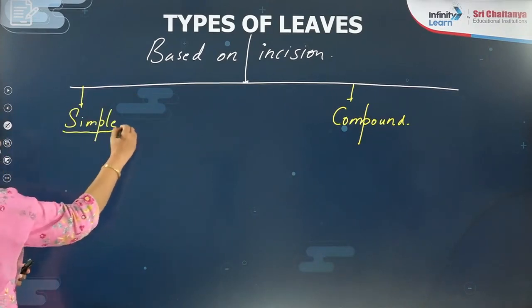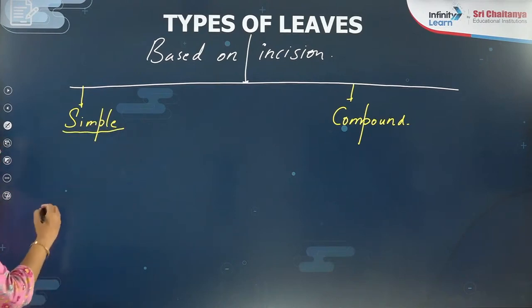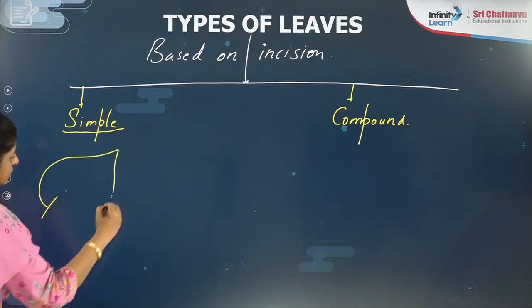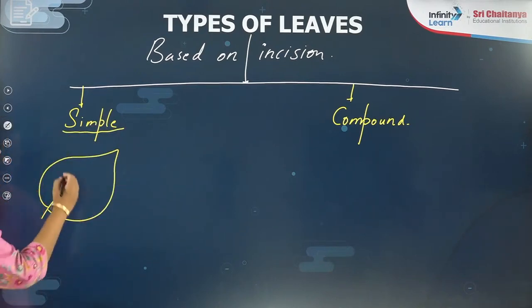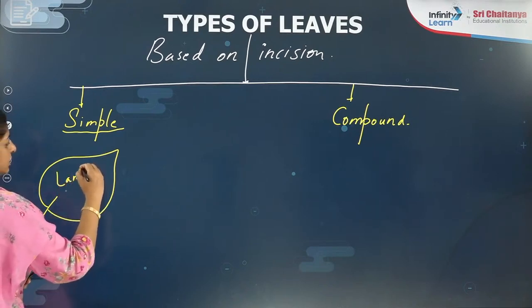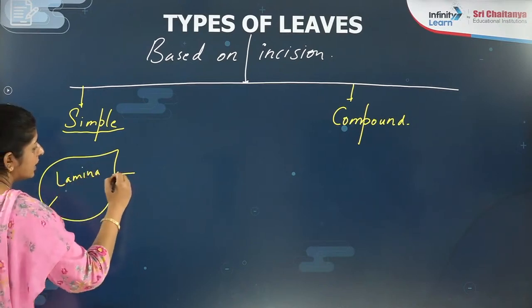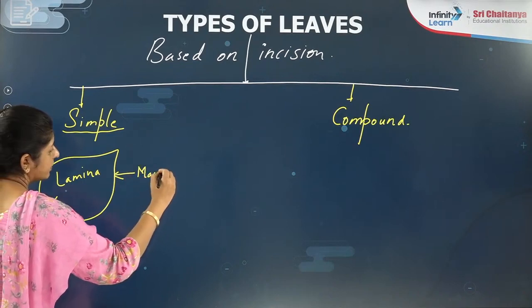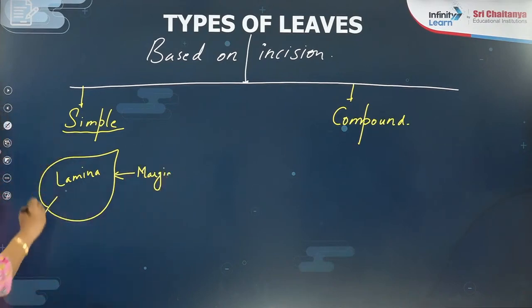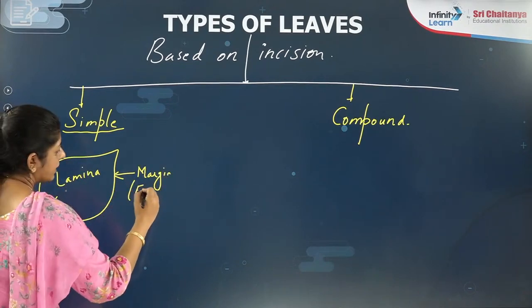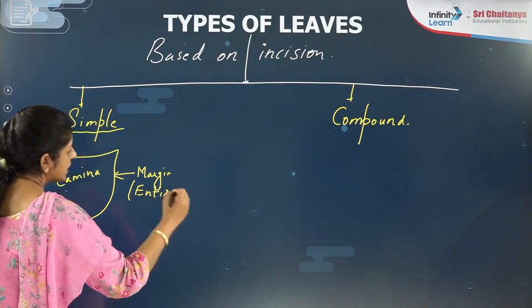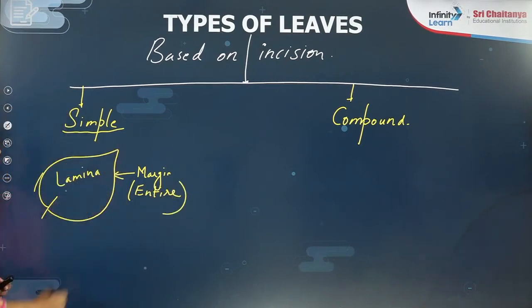The simple leaf is what? Where the lamina, suppose this is a leaf, can I call this part lamina? Just now I taught you. And this you call the margin of the leaf. Now here the margin is entire. Entire means it is running like that.